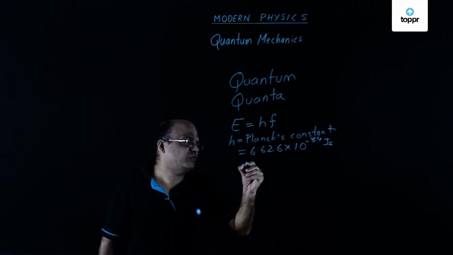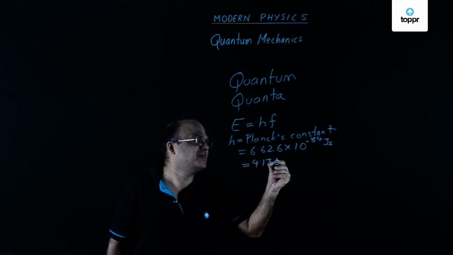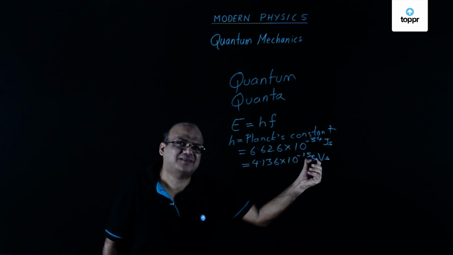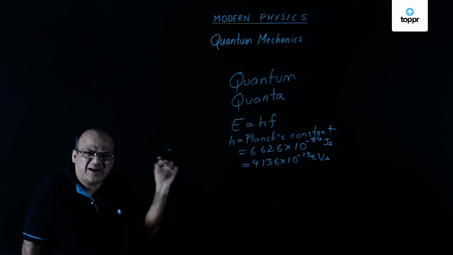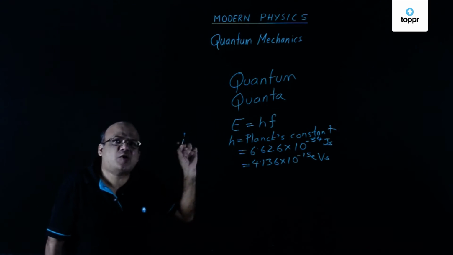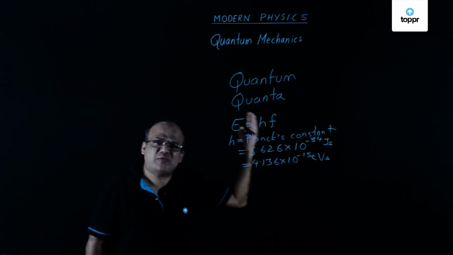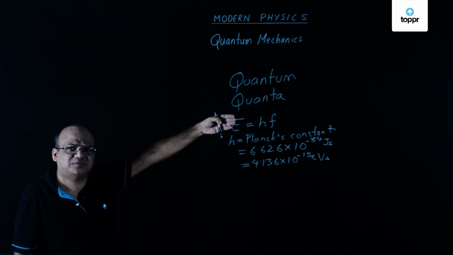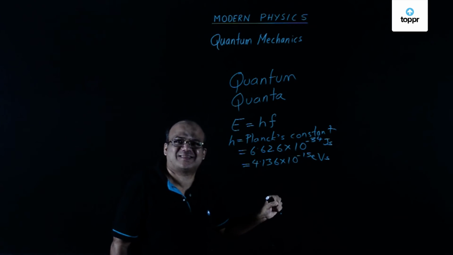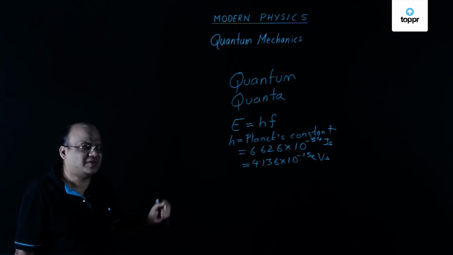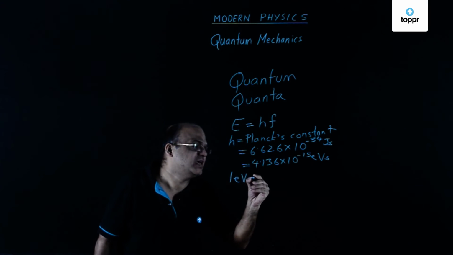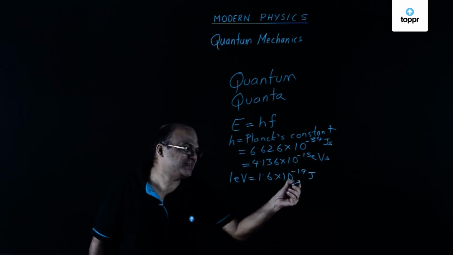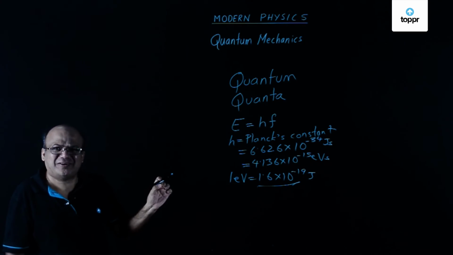This is also equal to 4.136 into 10 to the power minus 15 electron volt second. Electron volt, remember, is a unit of energy. When one electron is accelerated through a potential difference of 1 volt, the kinetic energy it gains is 1 electron volt. This 1 electron volt is 1.6 into 10 to the power minus 19 joules. You remember this number. What is this number? Charge of electron. Okay.